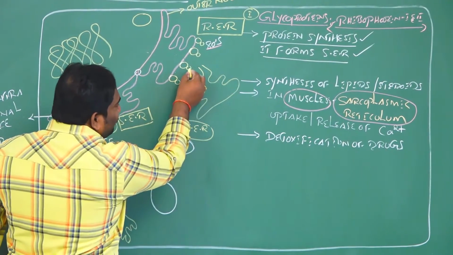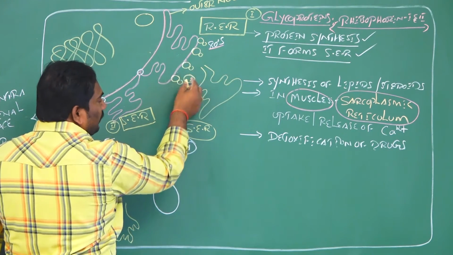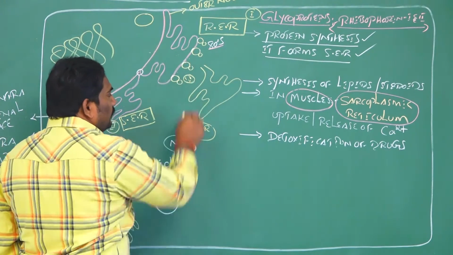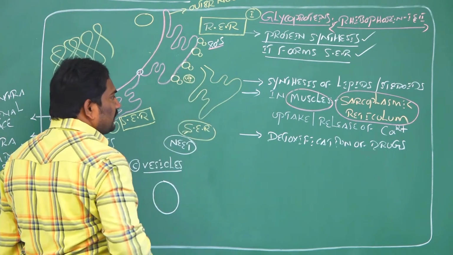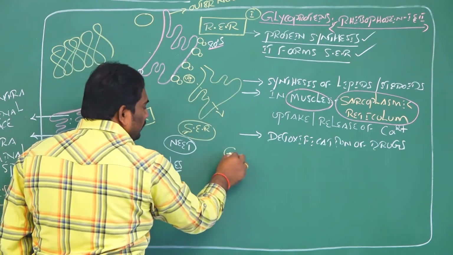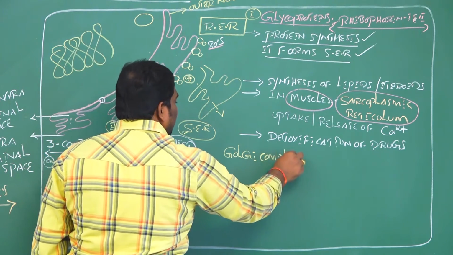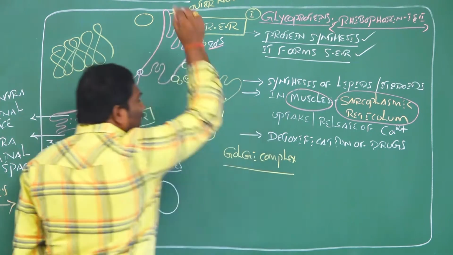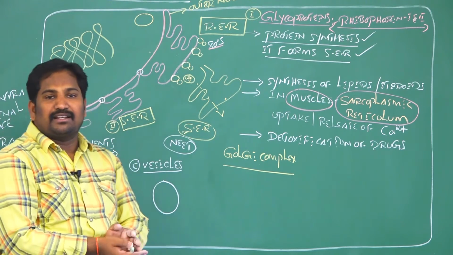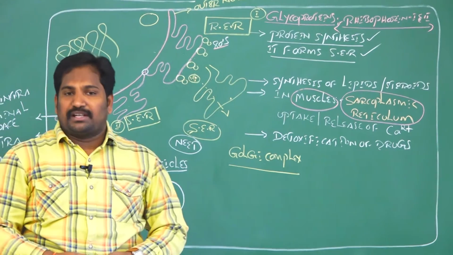The rough endoplasmic reticulum's main function is synthesis of proteins. Those proteins are packed in vesicles. These vesicles are transferred from rough endoplasmic reticulum to the Golgi complex via smooth endoplasmic reticulum.